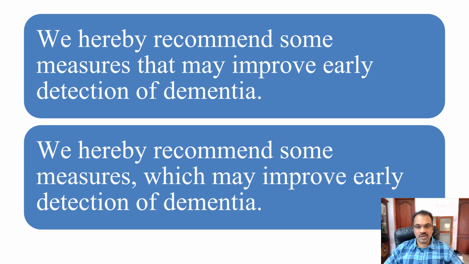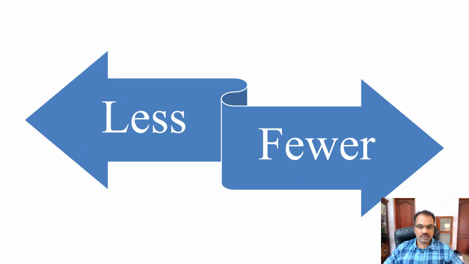Or suppose your focus is that you want to make the detection of dementia earlier, then you should be using the first option. So that is the difference here. I think most of the others would be going for the first meaning here, so that would be the correct option. But if the meaning is what we discussed earlier, that the focus is on the measures, in that case only you can use the second option.